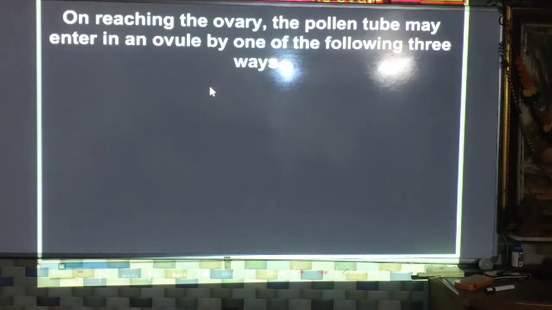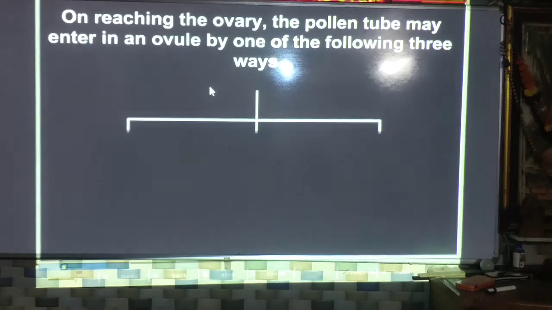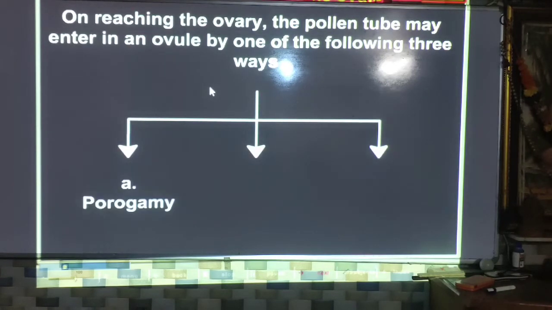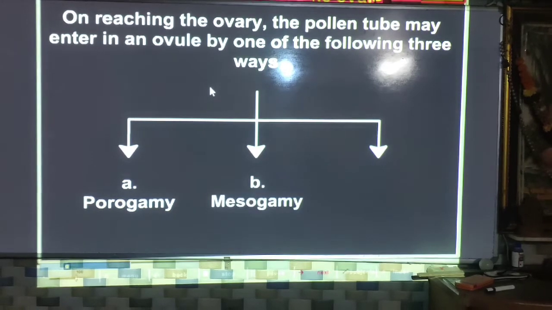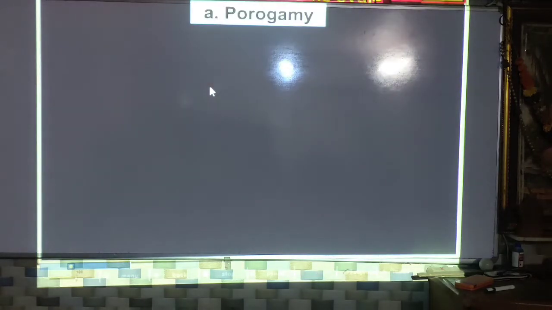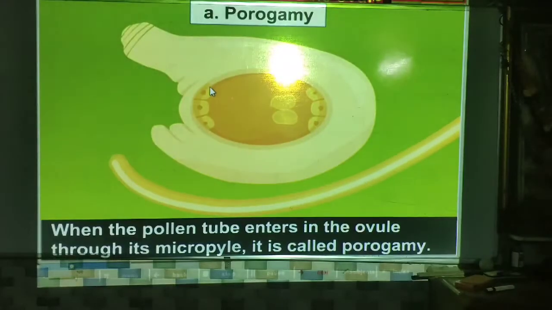How does the pollen tube enter the ovule? On reaching the ovary, the pollen tube may enter an ovule in one of three ways: the first is porogamy, the second mesogamy, and the third chalazogamy. What is porogamy?